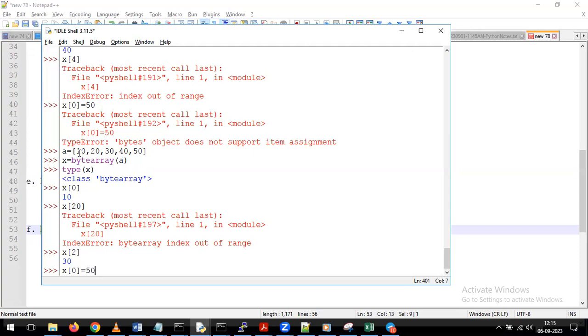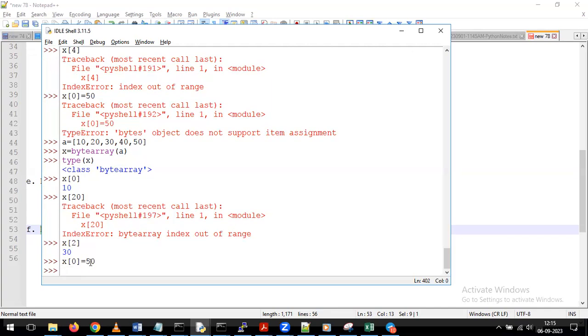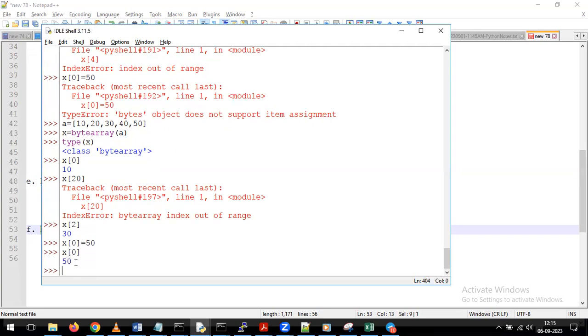What is the first letter? At the first, 0 position, we are having 10, but I am changing this from 10 to 50. If you press enter, data has been updated. Now, if you give x of 0, see what will happen. You can get output as 50.